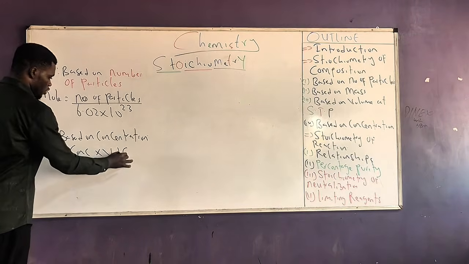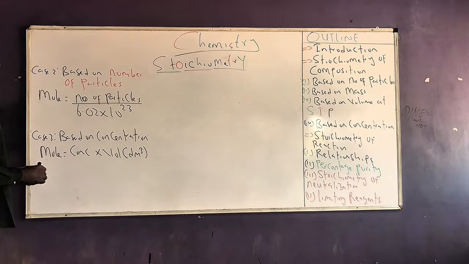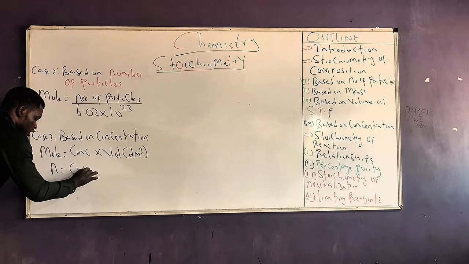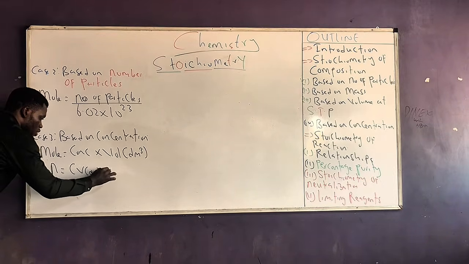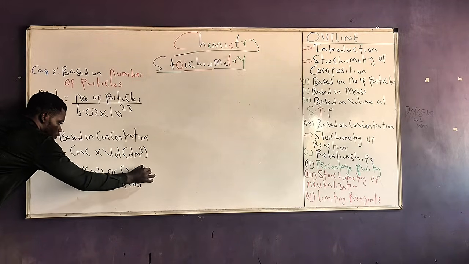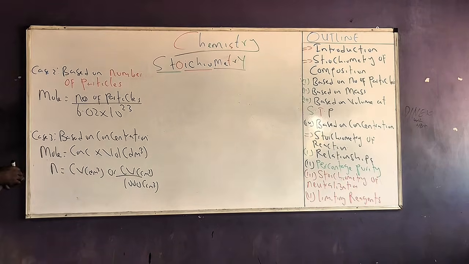Mind you, the volume SI unit is in dm cube. But if it is in cm cube, we have to divide by 1000. So I would have mole equals CV if it's in dm cube, or CV over 1000 if our volume is in cm cube. Very easy.